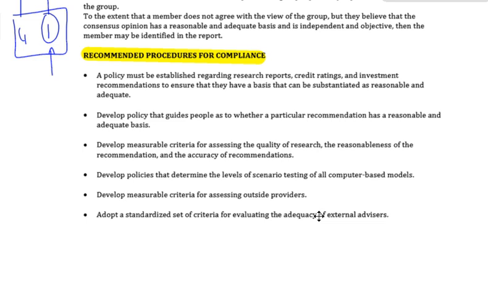Develop policy that guides people as to whether a recommendation has a reasonable and adequate basis. You start to teach your people, yes, this is reasonable, no, that's not reasonable. Develop measurable criteria for assessing the quality of research, the reasonableness of the recommendation, and the accuracy of recommendations. Develop policies that determine the levels of scenario testing for all computer-based models. Develop measurable criteria for assessing outside providers and adopt a standardized set of criteria for evaluating the adequacy of external